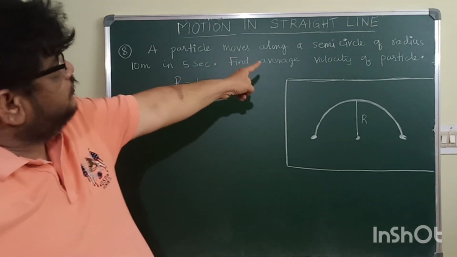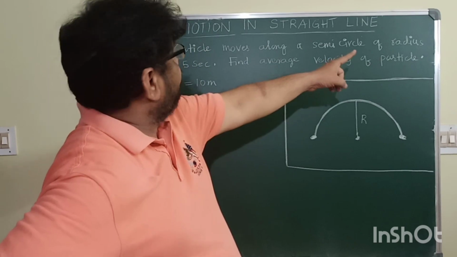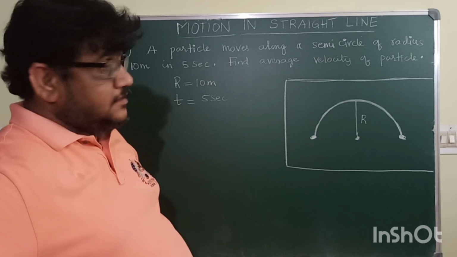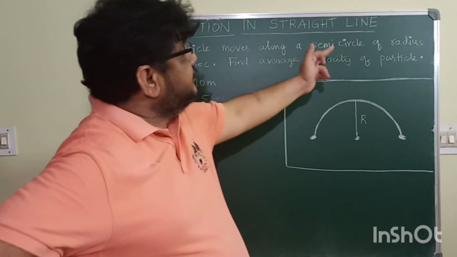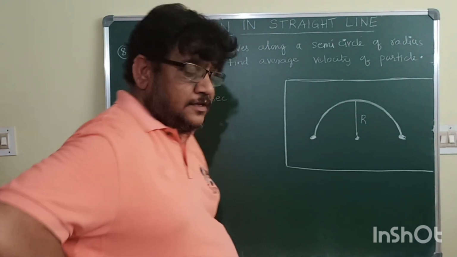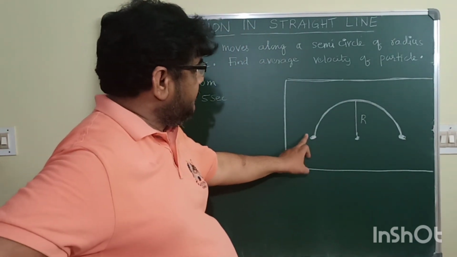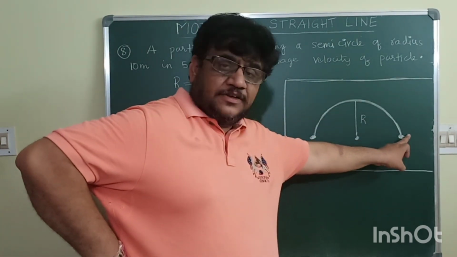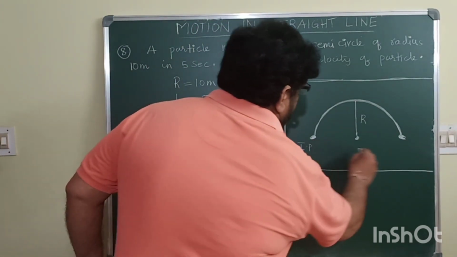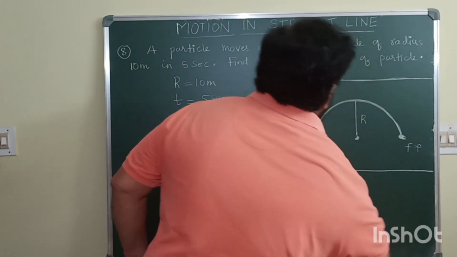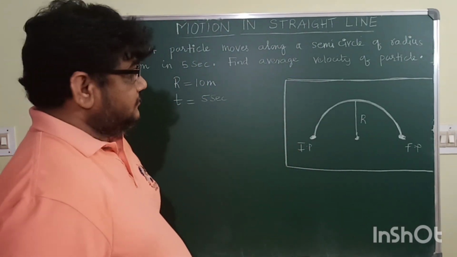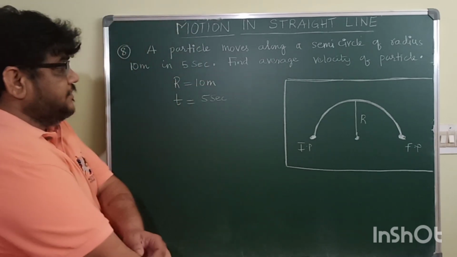A particle moves along a semicircle of radius 10 meter in 5 seconds. This is a semicircle, its radius is r. The particle starts to move from here along the circumference of the semicircle and reaches here. So this is the initial position and this is the final position. Find the average velocity of the particle.